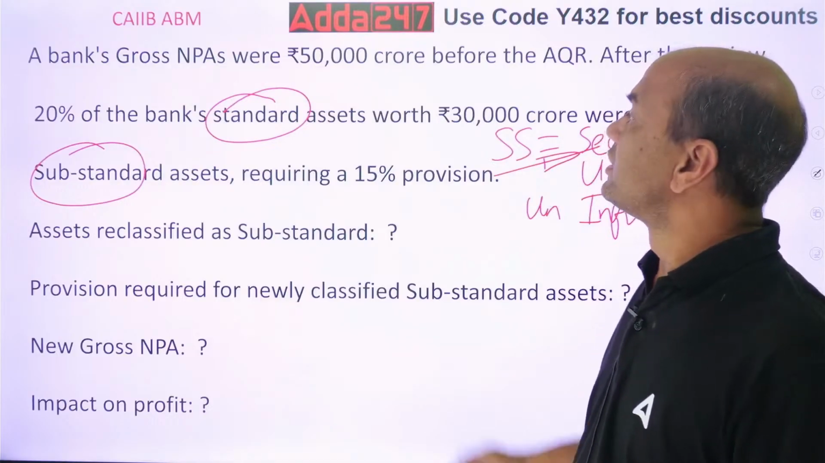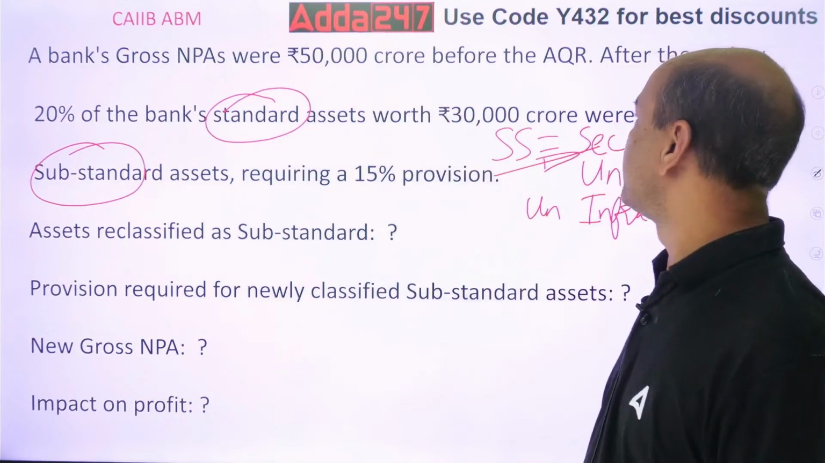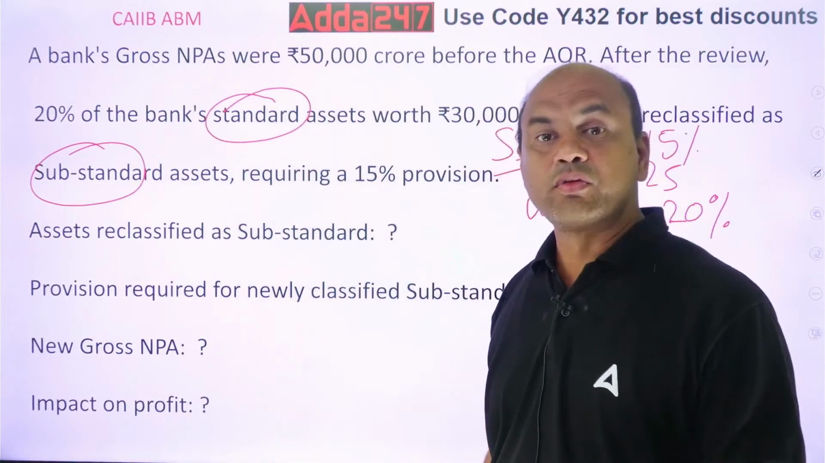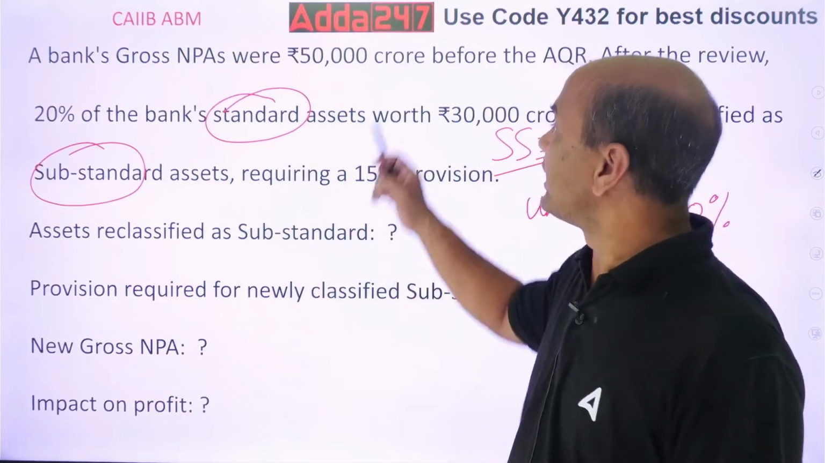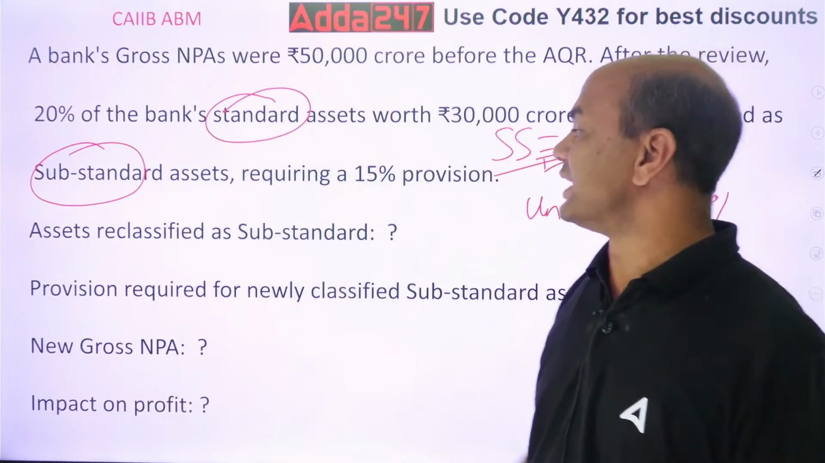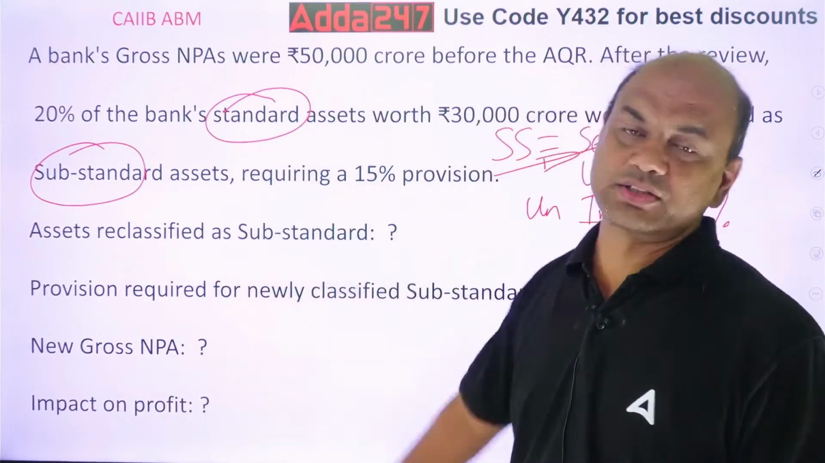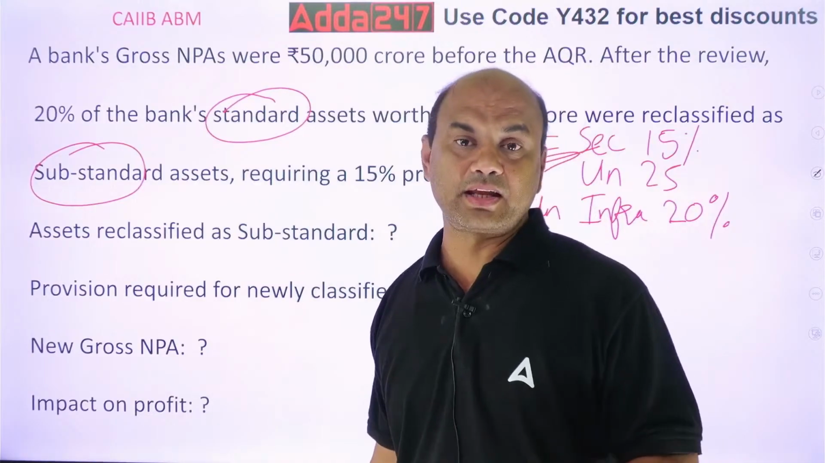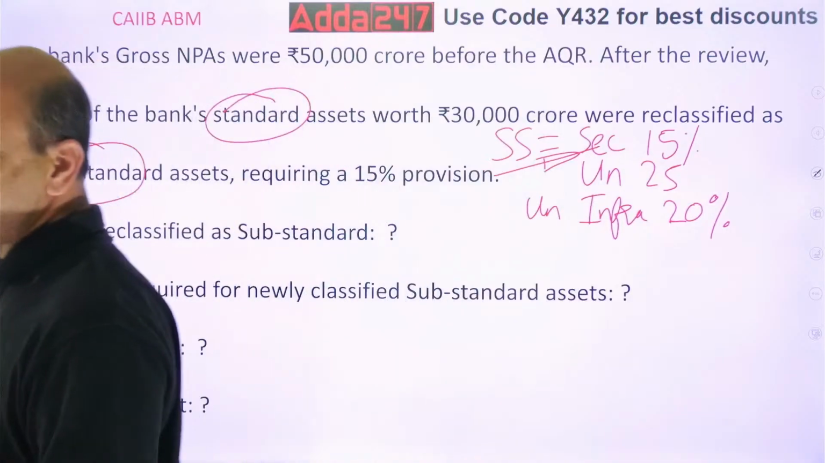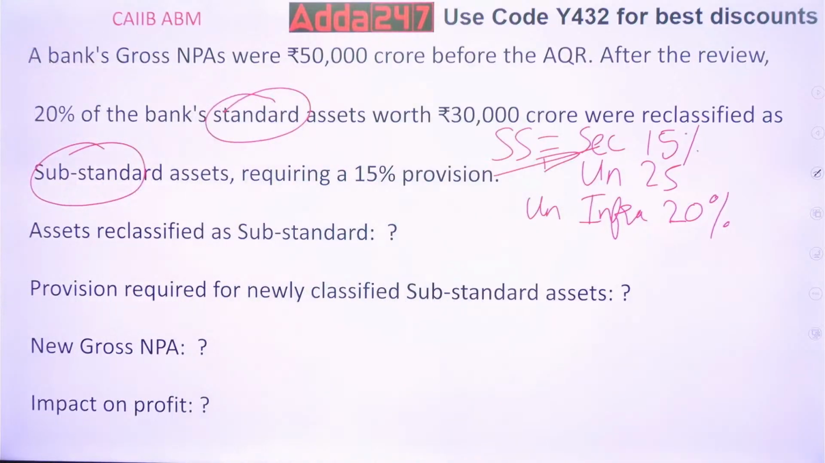Now what is given? 50,000 crore was the gross NPA. After the review, 20% of the standard assets were added to the substandard. So now NPA has increased. What is the question? The question is assets reclassified as substandard assets. How many assets are there now which are reclassified as substandard assets? Think, it is a very, very easy question. What is the answer you are getting?